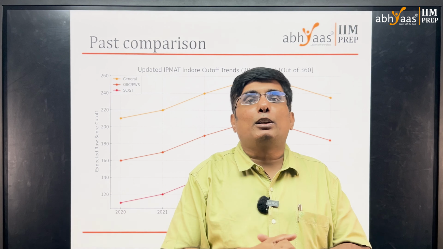But do understand, IPMAT Indore is not only about crossing them. Even in the classes, we would have discussed cutoffs on all three of them together adding up to 170, 180. In the last few years I've always said in the classes, to Abhyaas students also, that if you add all three, generally there are around 170, 180, 190 as the 3 individual sectional cutoffs added. But the final cutoff is again 20, 30 marks more than that.